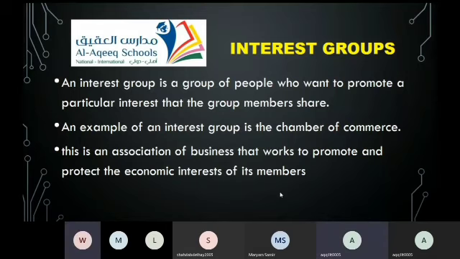Interest groups. An interest group is a group of people who want to promote a particular interest that the group members share. An example of an interest group is the Chamber of Commerce. This is an association of businesses that works to promote and protect the economic interests of its members.